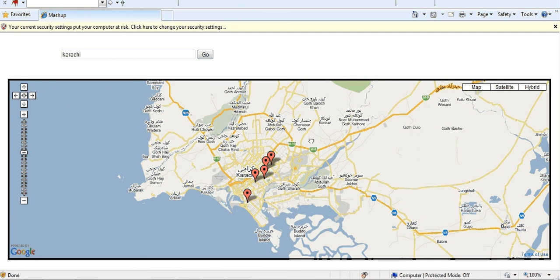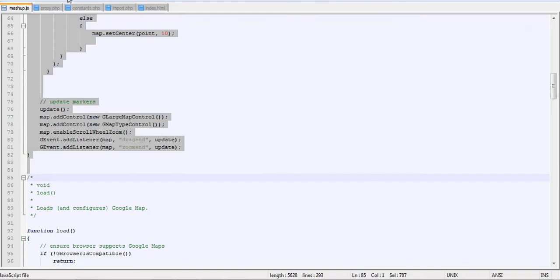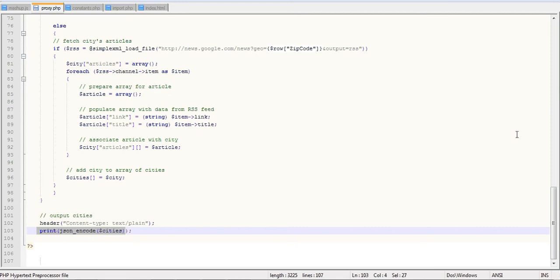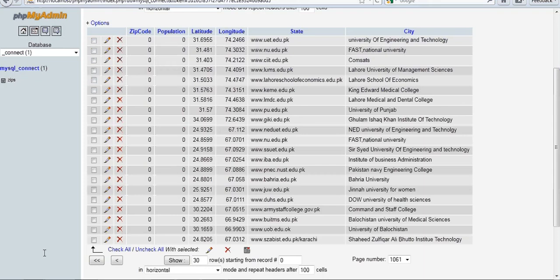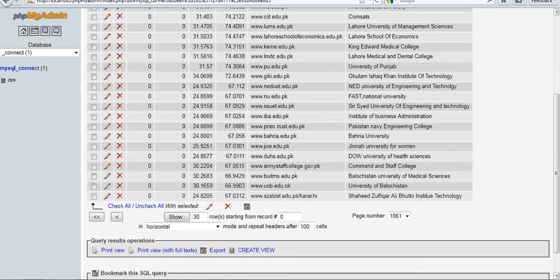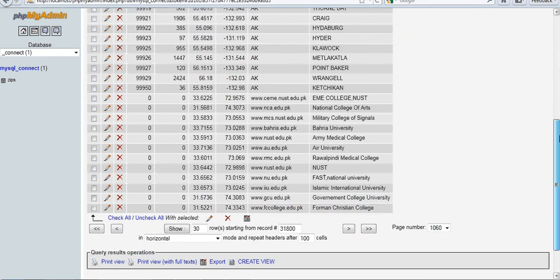The PHP file that fetches the data is this file. It fetches the data from the MySQL database using these commands. Our database is hosted on an Apache server. This is our database. Here it is. This is the database for the universities.